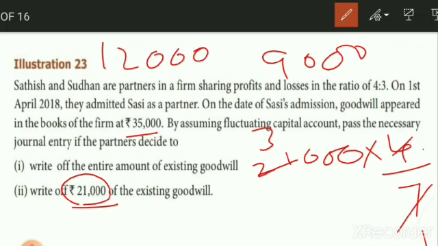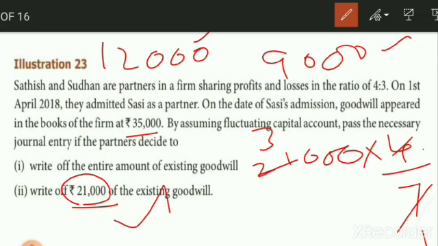So 12,000 and 9,000 amount we are going to distribute for old partners in the write off of only 21,000, second situation. So the same journal entry: Sadis capital account 12,000 debit and Sudan's capital account debit 9,000 to goodwill account 21,000 we have to enter.